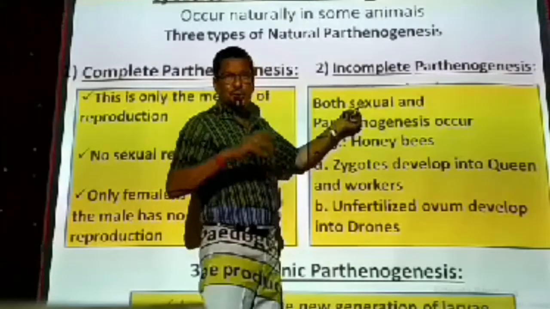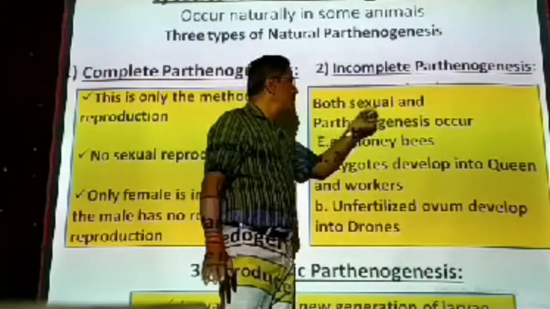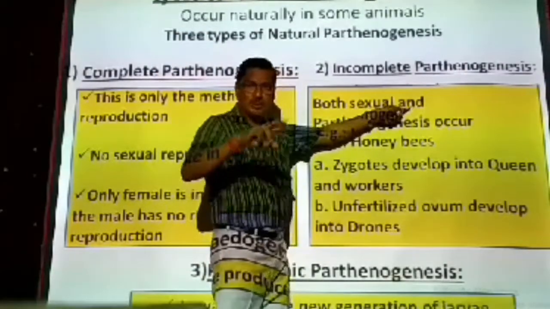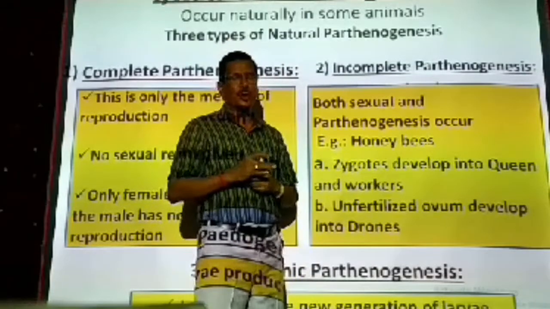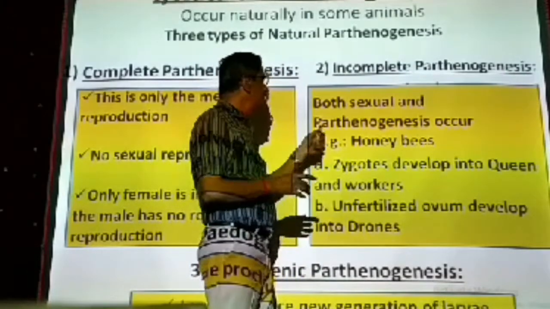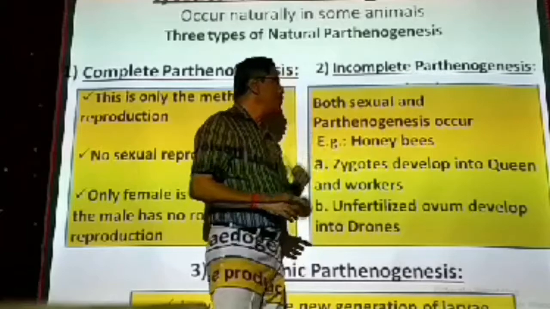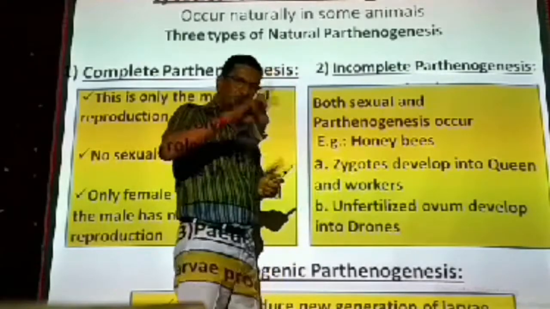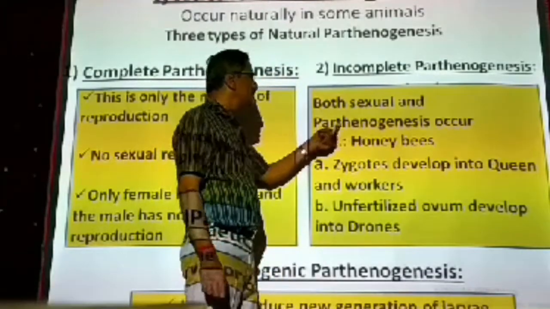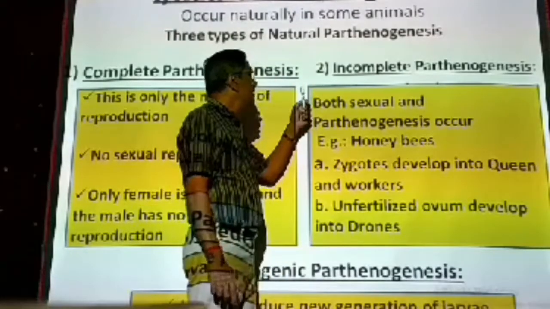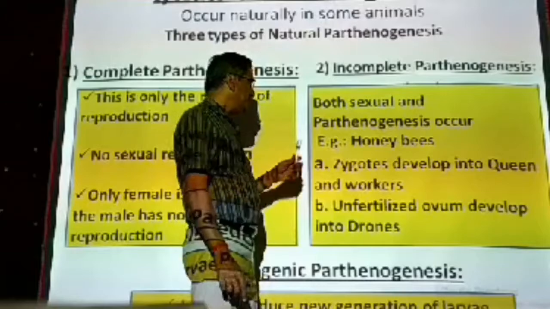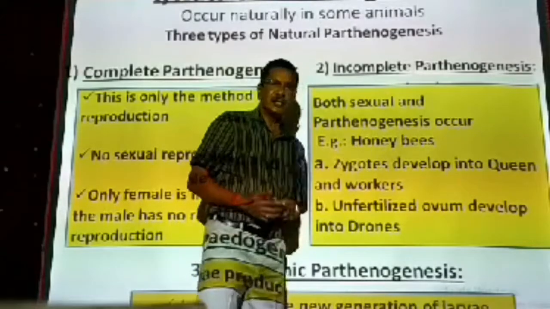Zygote is developing into young one. That is usual sexual reproduction. And also one more method, parthenogenesis, occurs. In some cases, what will happen? Fertilization will not take place. Ovum develops into young one. That is parthenogenesis. That is, sexual reproduction as well as parthenogenesis will take place together in the individual. That is incomplete parthenogenesis. Example for that, honeybees.